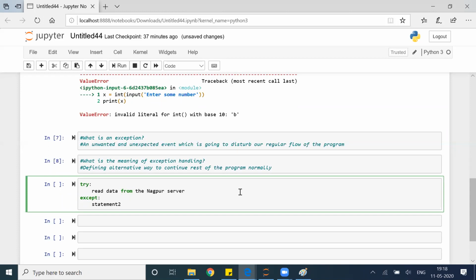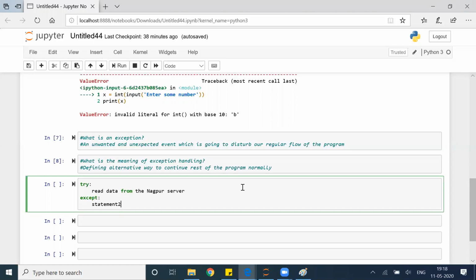Pretty much possible. Let's say I am sitting in Gurgaon. I want to access this file, and I told Asta that you put the file in the server so that I will be able to access the file. But let's say there is some connectivity issue at Asta's location. She is not able to put the file in the server. Then when I try to access the file, it is not there, so I will get an error. The file is not found.